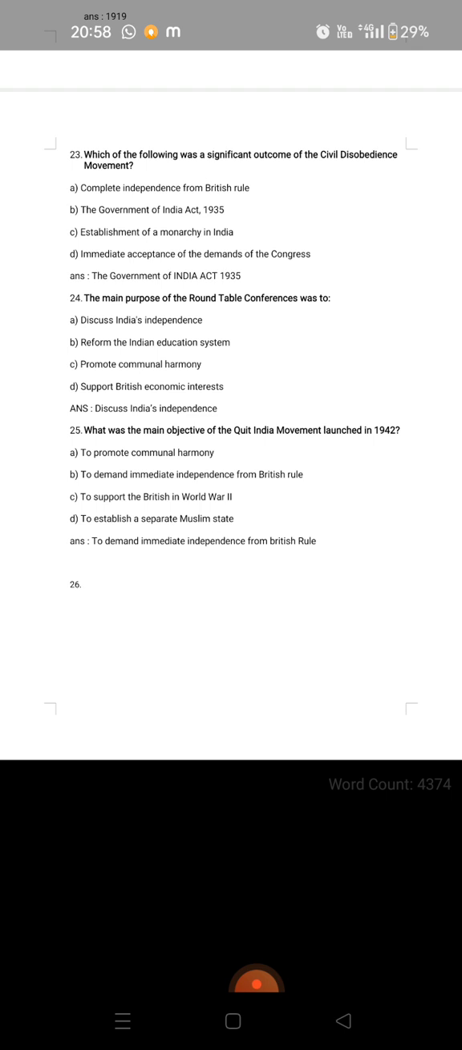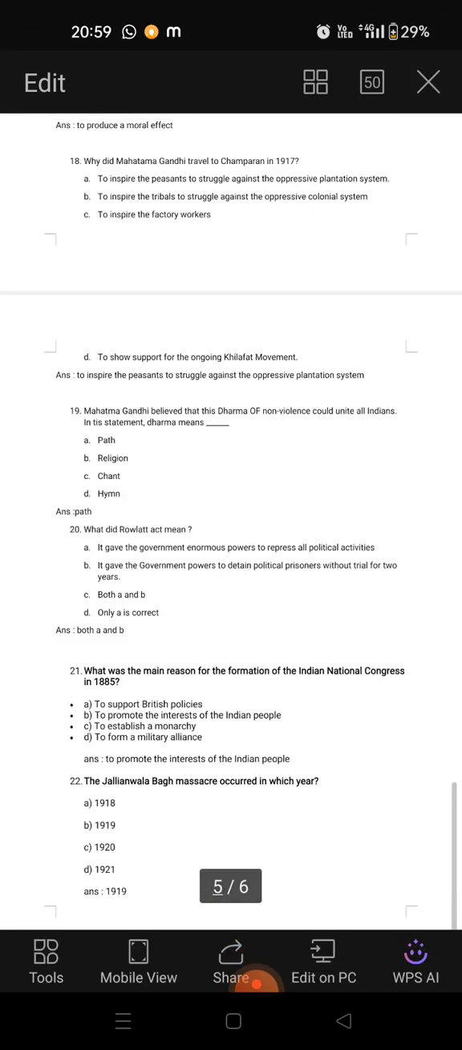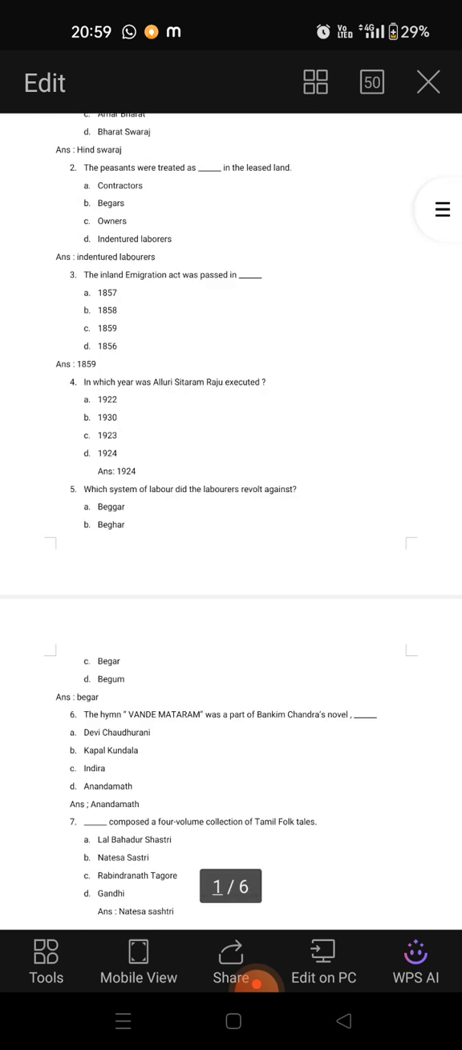Next one, what was the main objective of the Quit India movement launched in 1942? To promote communal harmony, to demand immediate independence from British rule, to support the British in World War II, to establish a separate Muslim state. The correct option is option B, to demand immediate independence from British rule. So these were a few of the questions from Chapter 2 of History.